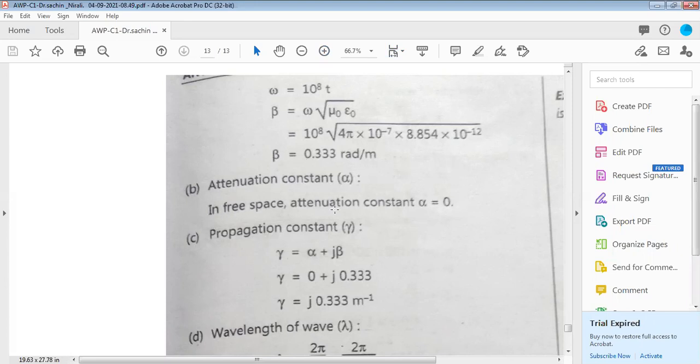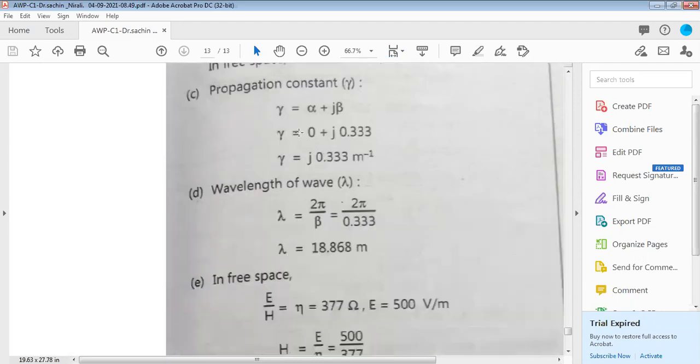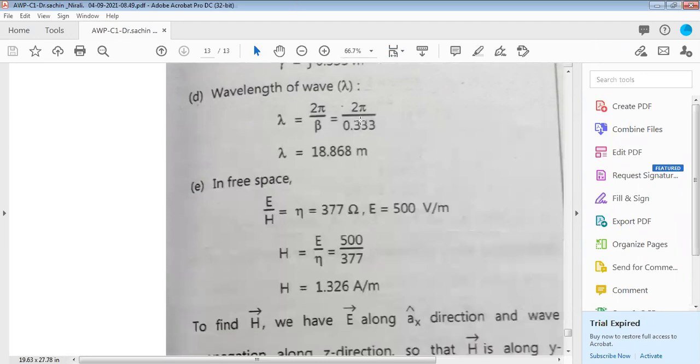Next is the propagation constant, gamma is equal to alpha plus j beta. Alpha is 0, j beta is 0.33, so gamma will be only the imaginary part, 0.33 per meter. Now the wavelength of the wave, lambda is equal to 2 pi by beta. So 2 pi over 0.33, lambda is 18.86 meters.